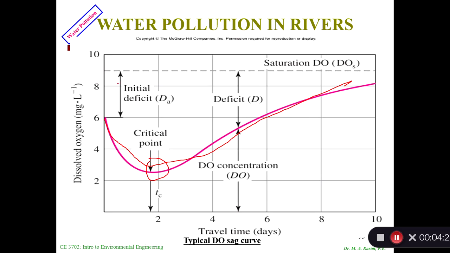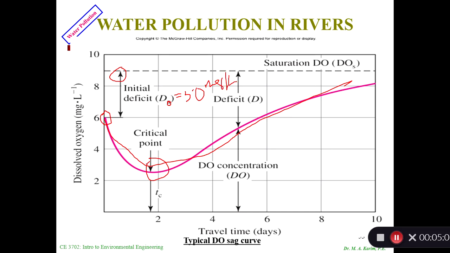Now let me explain a few things here. In this curve, the dotted line is the saturation level. The saturation level of dissolved oxygen in water depends on the temperature. We'll see the tables and other relationships. And here is the value that we measured. We measured 6 milligram per liter, whereas due to the temperature it is supposed to be 9 milligram per liter. So what does it mean? The deficit is 9 minus 6, which is equal to 3, right? This is called the initial deficit. In this case it would be 3.0 milligram per liter.